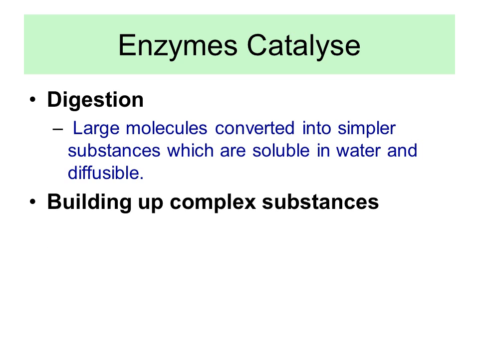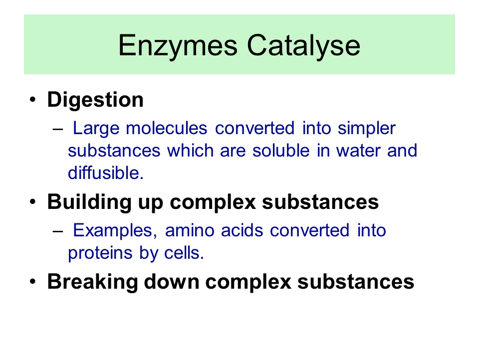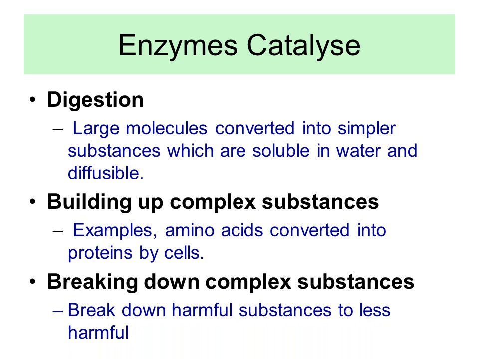Enzymes are also used to build up complex substances, for example, in the process of making proteins by the cells by combining many amino acids together. Enzymes are also used in breaking down complex substances, for example, breaking down harmful substances to less harmful ones, which normally takes place in the liver.